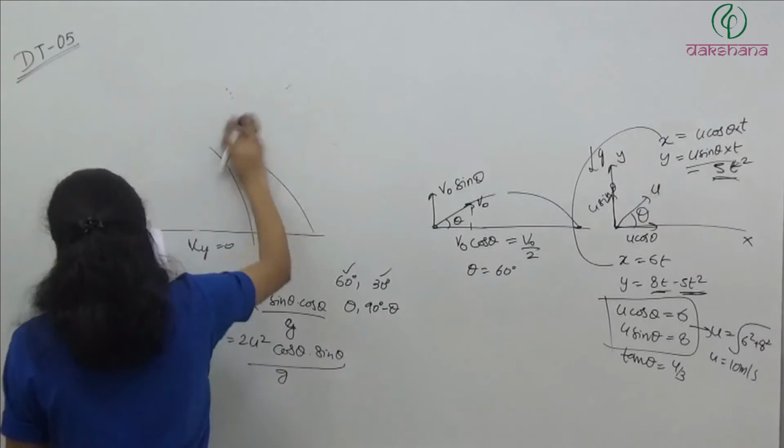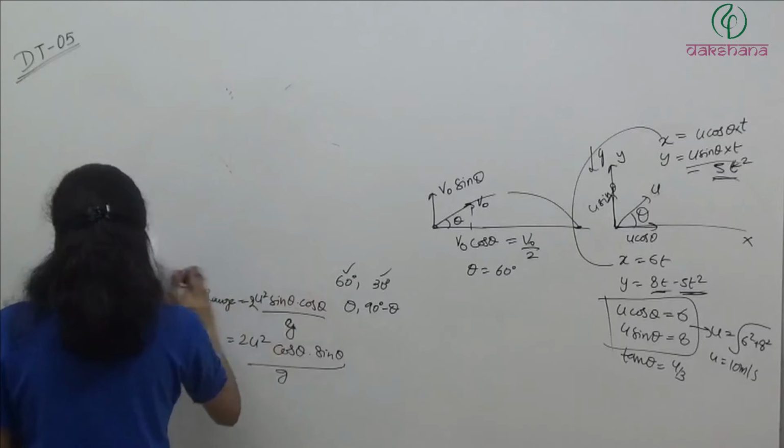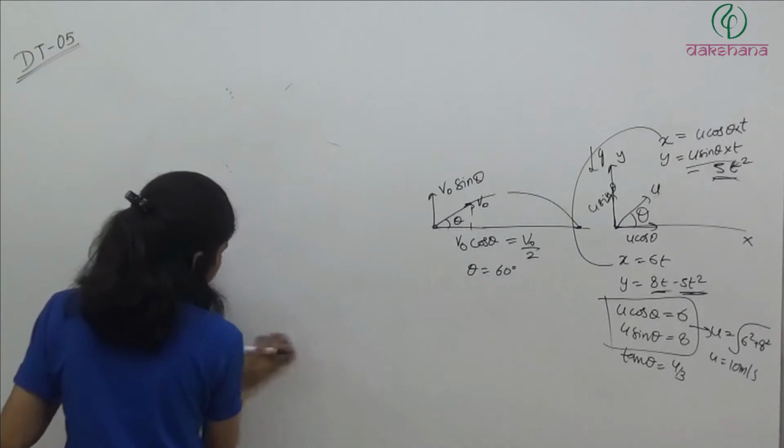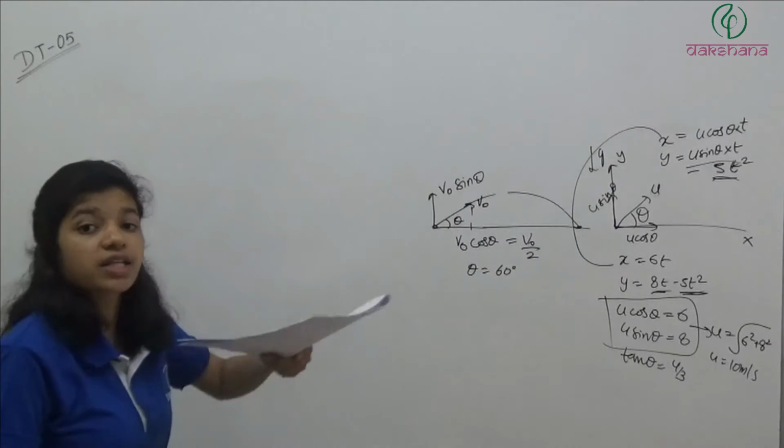Displacement x of a particle is related to time as x is equal to at plus bt square minus ct cube, where a, b, c are constants of the motion. The velocity of the particle when its acceleration is 0 is given by. So x as a function of time is given, and they are asking the velocity when acceleration is 0.